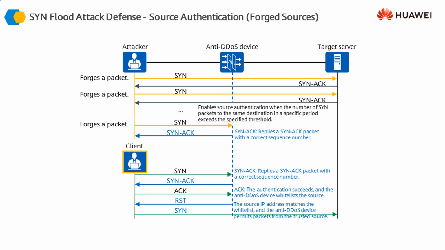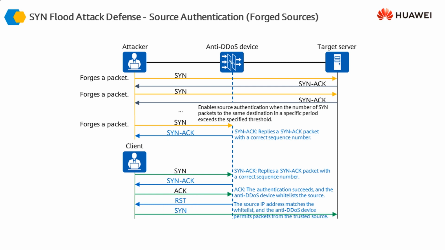However, a genuine or real client, when the firewall responds to the SYN message with a SYN ACK, would respond with an ACK message. This ACK message will indicate to the firewall that this is a real client, not an attacker. So the firewall will send a message with the reset flag enabled, which is another TCP flag, actually asking the client to re-establish the connection.